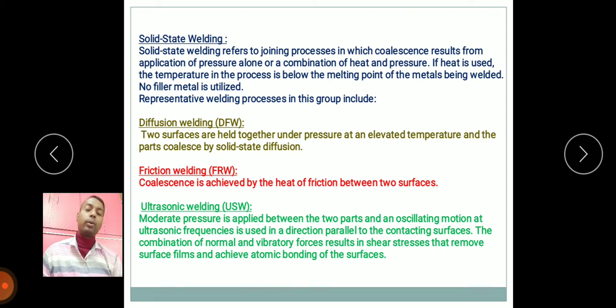Ultrasonic welding is another modern welding technique. Moderate pressure is applied between two parts, and an oscillating motion at ultrasonic frequency is used in a direction parallel to the contacting surfaces. The combination of normal and vibratory force results in shear stress that removes surface film and achieves atomic bonding of the surfaces.